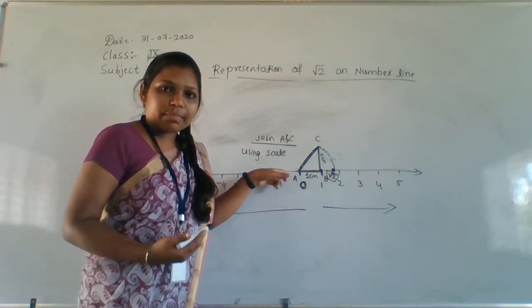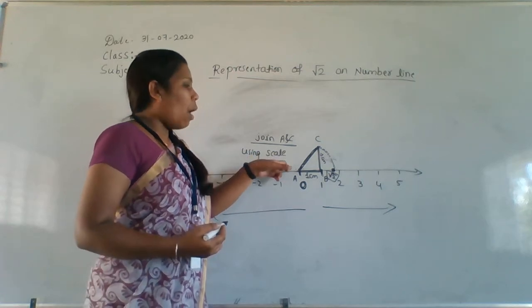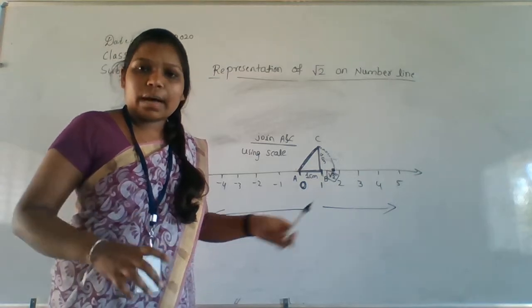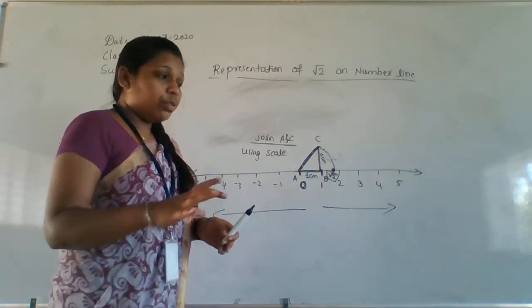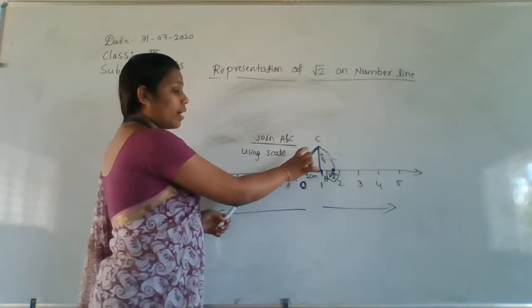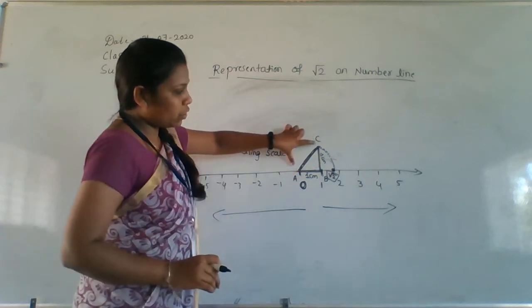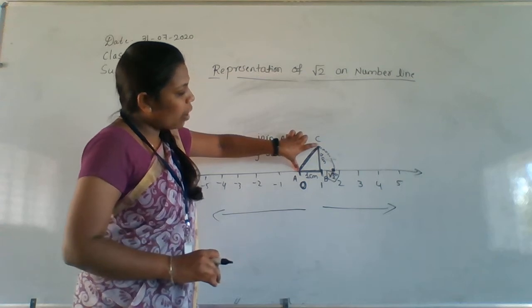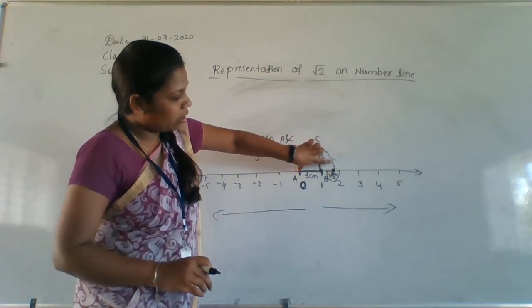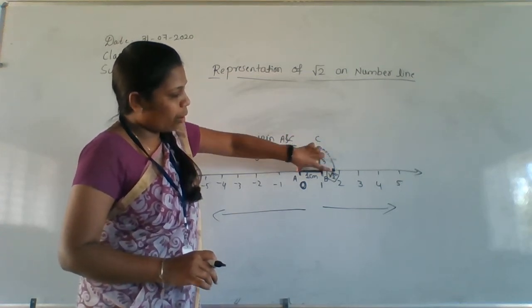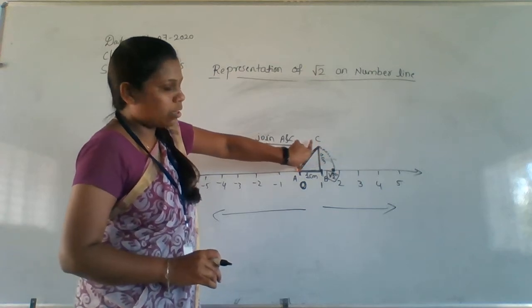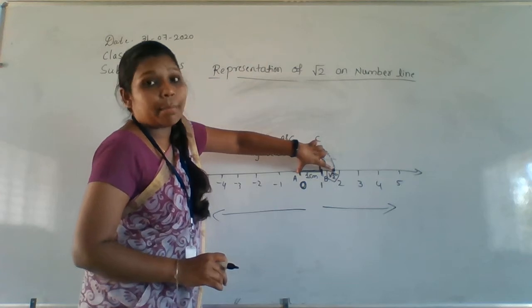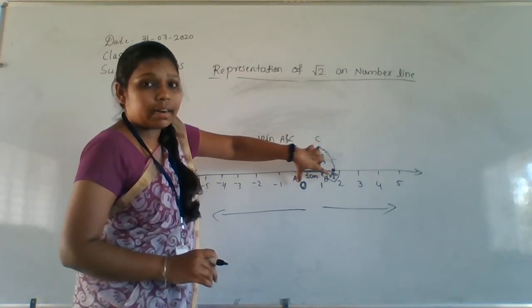Getting my point what I am saying, right? So you have to join this A and C. Take a compass now. The compass will be used for you. So take a compass and you have to take this much distance from the compass. And you have to draw like this, this distance, a small arc. Then it will touch the number line, right?